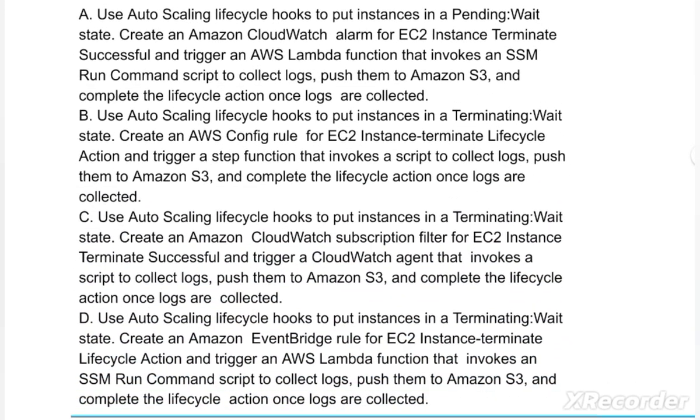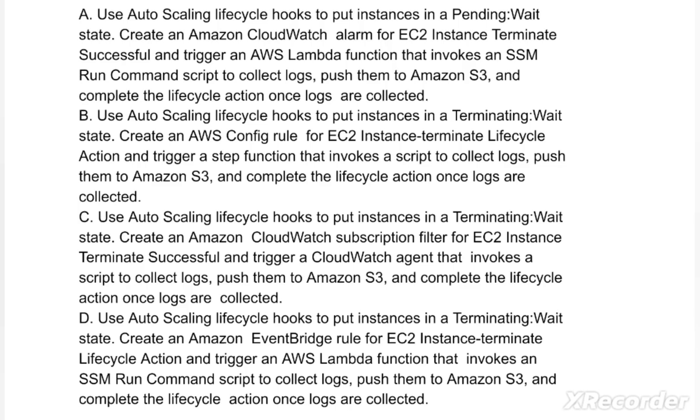Options are: A. Use Auto Scaling lifecycle hooks to put instances in a pending wait state. Create an Amazon CloudWatch alarm for EC2 instance terminate successful, and trigger an AWS Lambda function that invokes an SSM Run Command script to collect logs, push them to Amazon S3, and complete the lifecycle action once logs are collected.